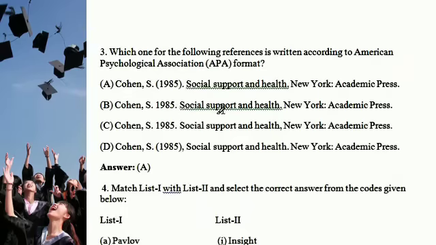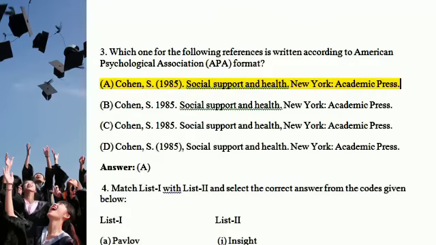Next question: which of the following references is written according to the American Psychological Association APA format. Very important type of question, APA format. The correct answer is A. The sequence is the name and surname, then the year in brackets and a full stop, then the title, social support and health, then New York, then Academic Press.